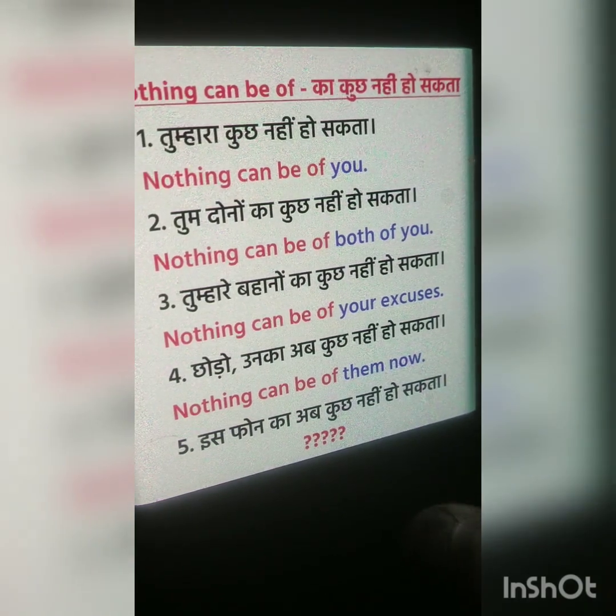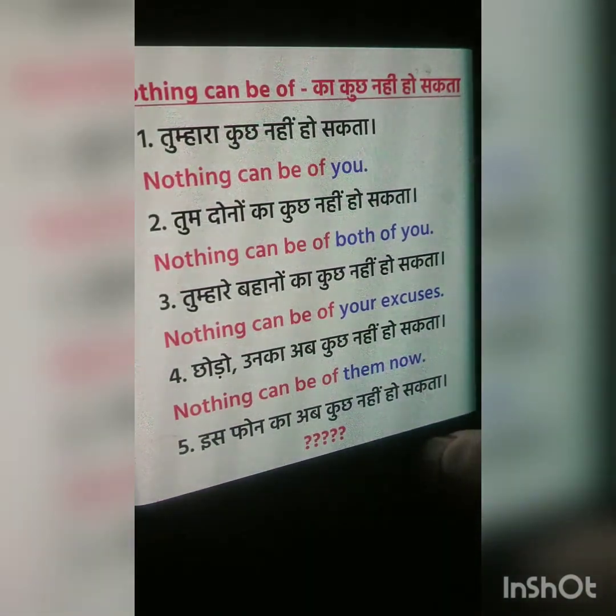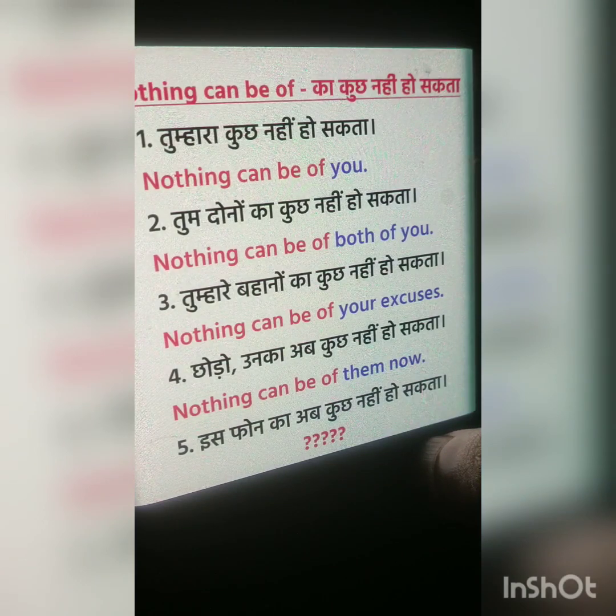And that hint is का कुछ नहीं हो सकता. That means it is a phrase you can say, and this English is "nothing can be of". That is common. In every sentence, "nothing can be of" will be added. After that, you need to write the next part of the sentence.